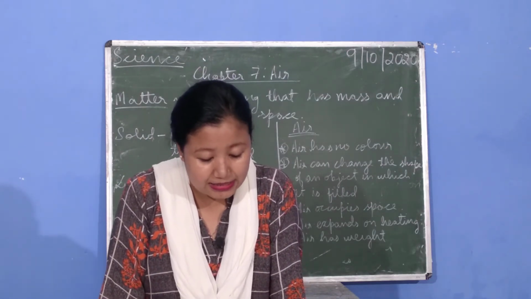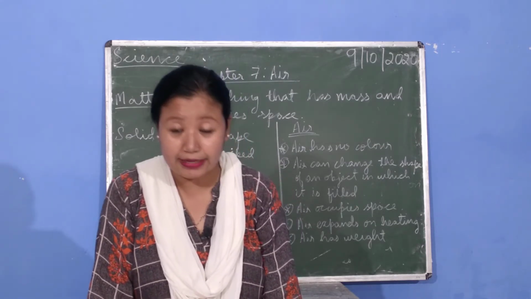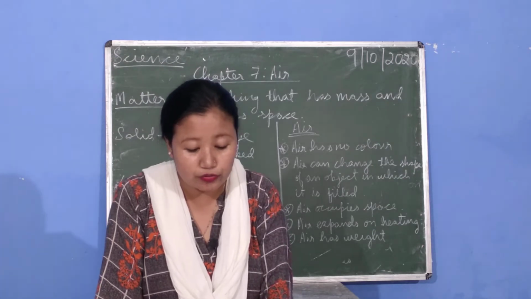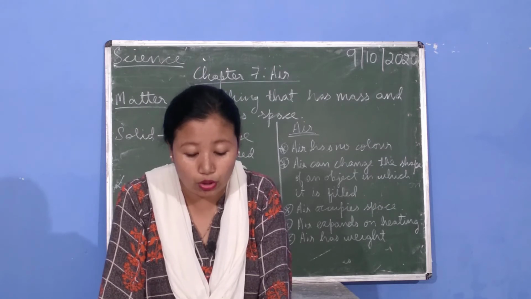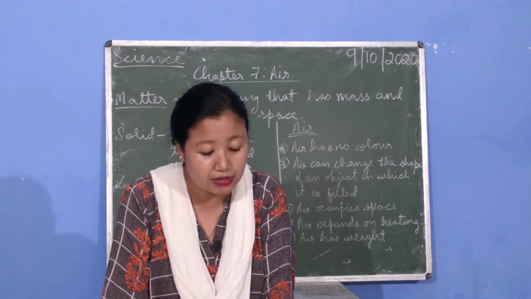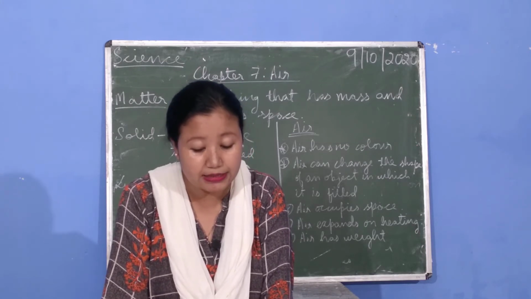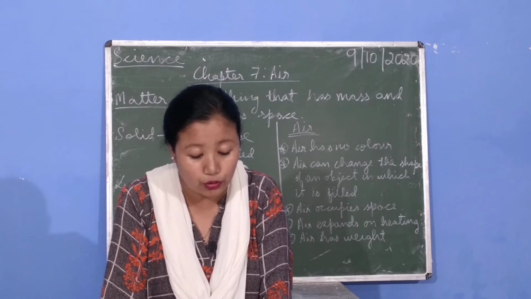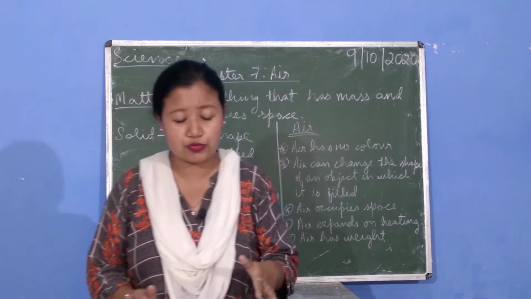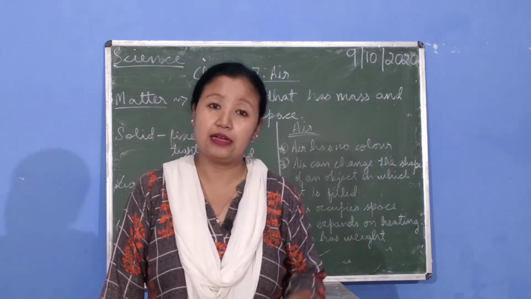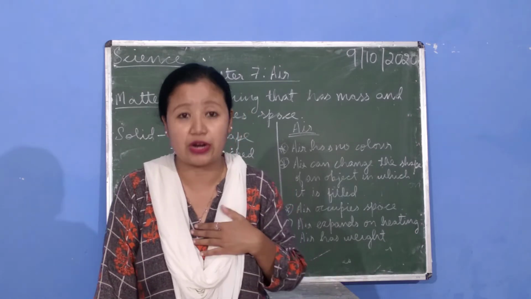Air contains gases like nitrogen, oxygen and carbon dioxide. 78% of the Earth's atmosphere has nitrogen. Oxygen is needed by all living things for breathing, and plants give out oxygen. Carbon dioxide given out by humans and animals is used by the plants for photosynthesis. As we've been studying in the previous chapters also, oxygen is very important for us to live, right?